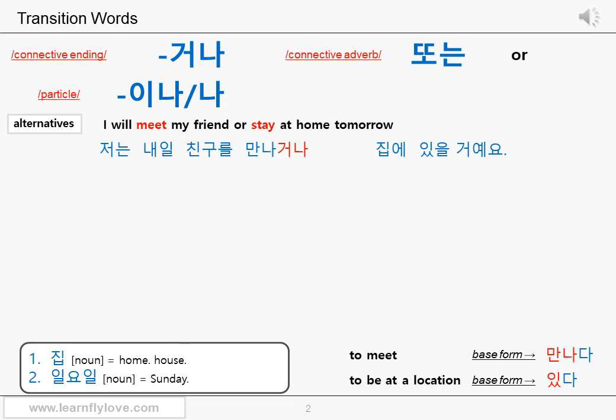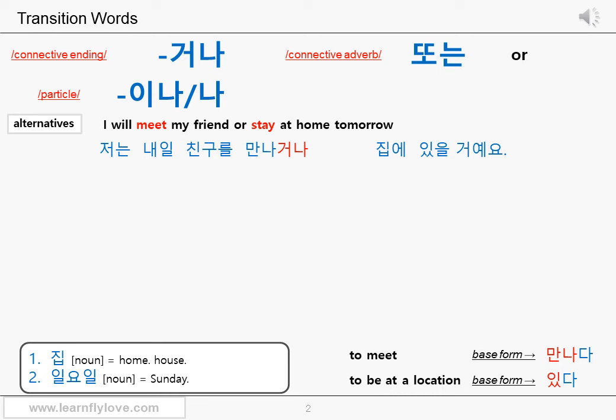The base form of the verb meet is 만나다 in Korean. 만나 is the stem. Let's add a connective ending, 거나. As you know, a connective ending is added to the stem of a predicate. This ending 거나 is added to the stem regardless of the existence of the final consonant in the final block. So you always add 거나: 만나거나.